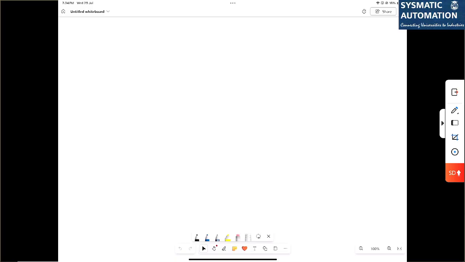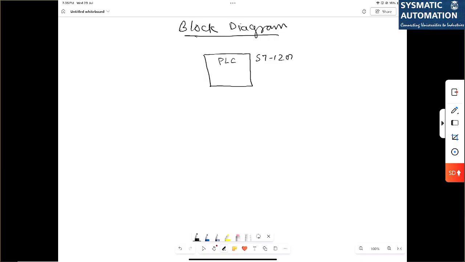So before I start anything, let's do the block diagram. First you'd like to understand the block diagram of interconnection of communication. So this is going to be my block diagram. What we have used is one PLC controller, which is S7 1200 PLC of Siemens.